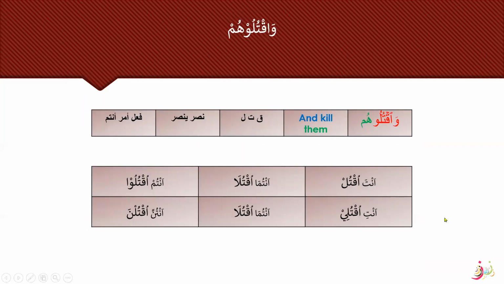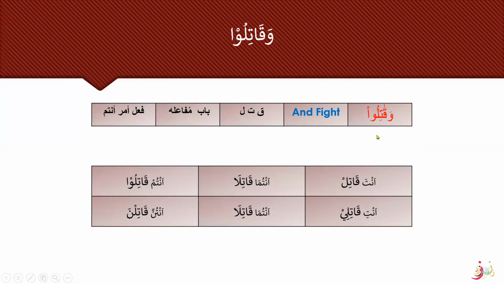Let's look at the next word. Waqtuluhum. Look at this, first of all. As I told you, the big sign of this family tree is that the first letter will have alif. Will have alif, like here. Waqatilu. This is Fali Amr. You know that this is Fali Amr from Bab Mufa'ila.